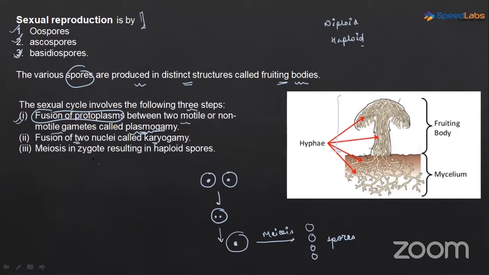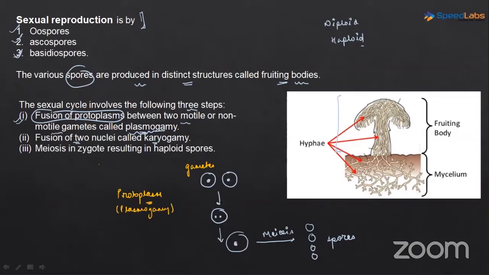Okay, sexual reproduction means there will be fusion of the gametes. So what is happening here? There are two gametes. Okay, these gametes, they can either be motile or they can be non-motile. So in the first step, what is happening? Initially their protoplasm has fused. Okay, protoplasm, the living content of the cell, the protoplasm has fused and it has formed this structure. We will learn that it is not necessary that this structure is always formed. Fusion of plasm happened, which is plasmogamy.